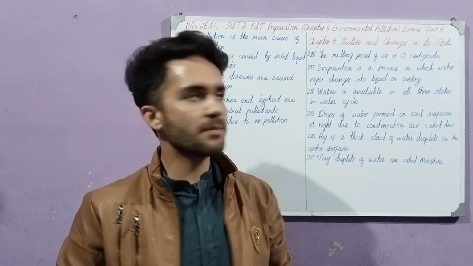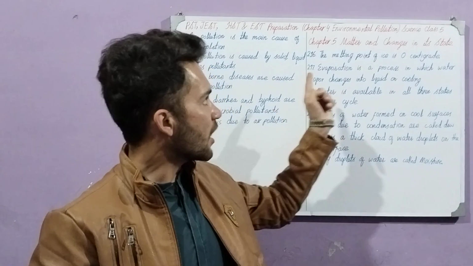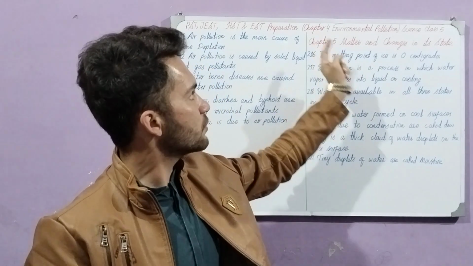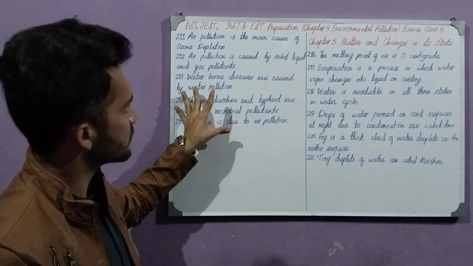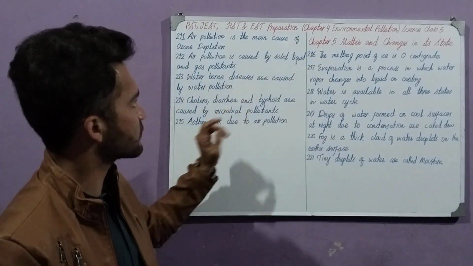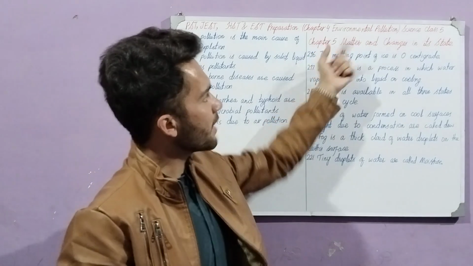Class 5, chapters number 4 and 5. Our first chapter is Environmental Pollution, that is chapter number 4 from class 5, and this is chapter number 5. So let's get started. Environmental pollution.